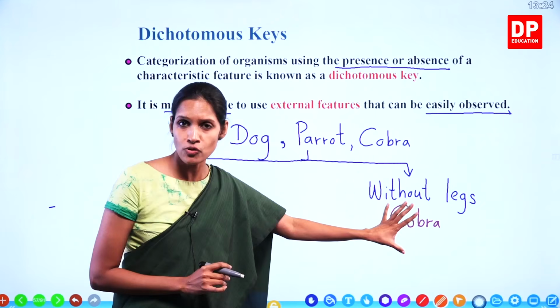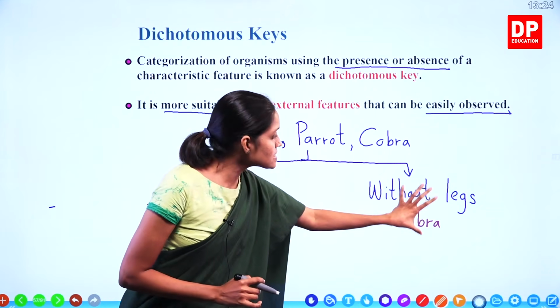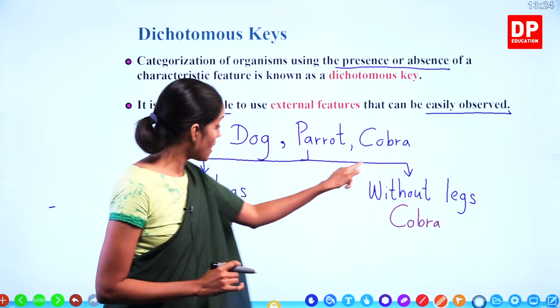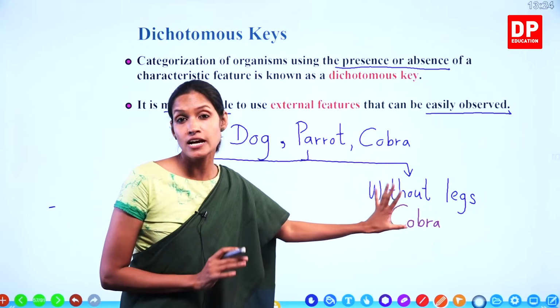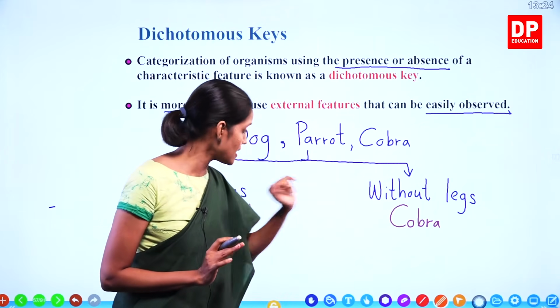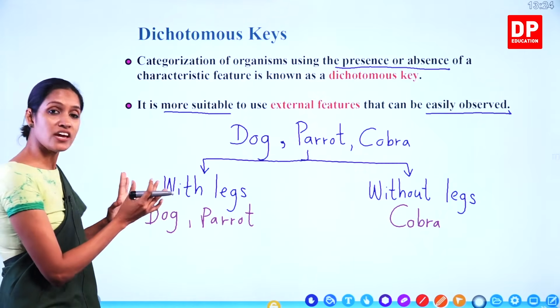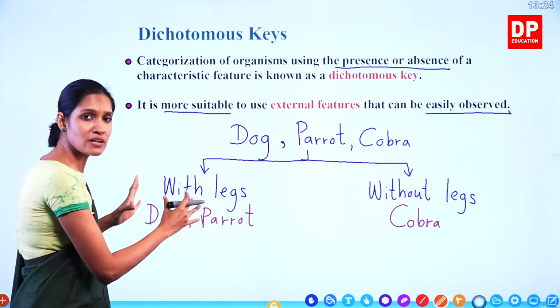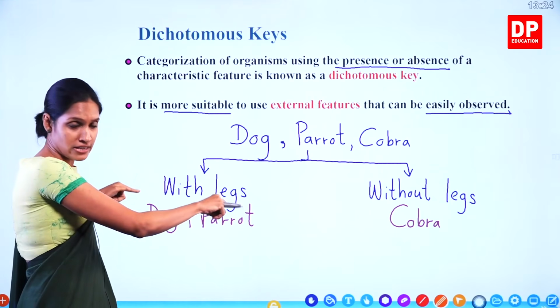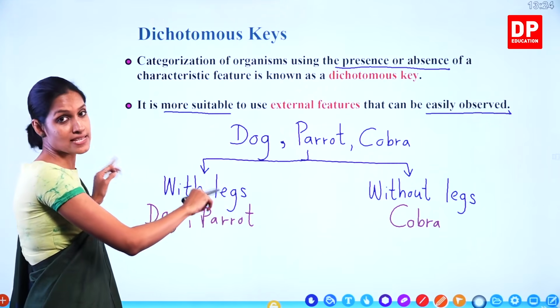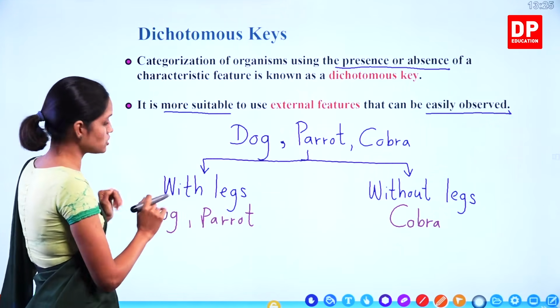No. So this is the end of this branch. We have two branches. This is the end of this branch. We can't divide it anymore. But look at this one. We have two animals in the same group with legs. We have to divide it till we go to one last animal, as I told you, right? So we will do it now.